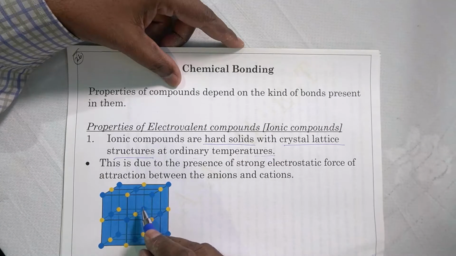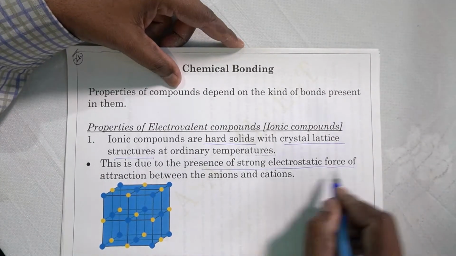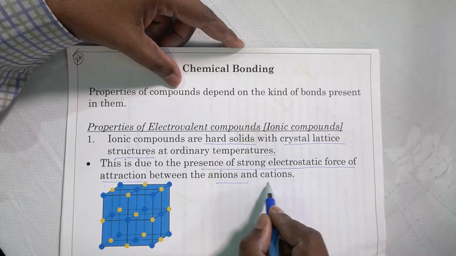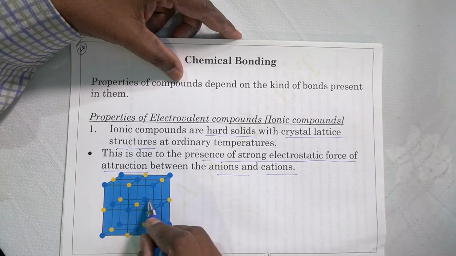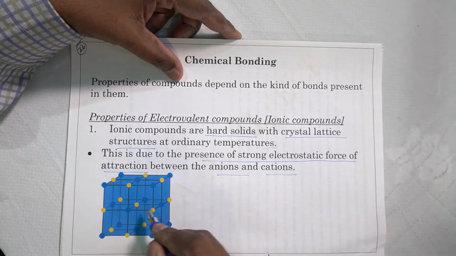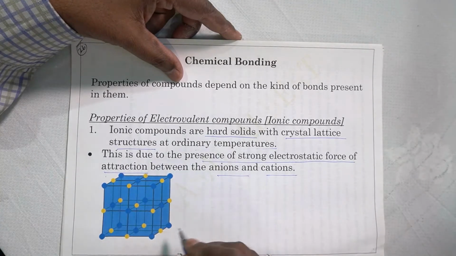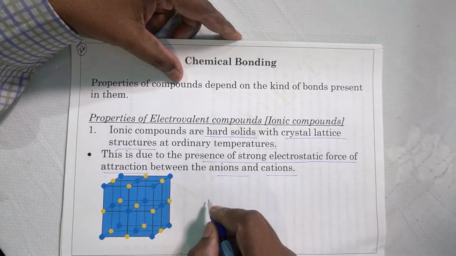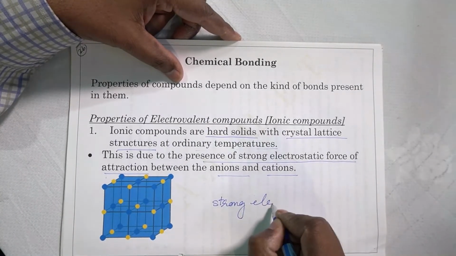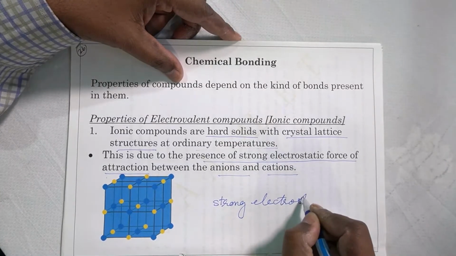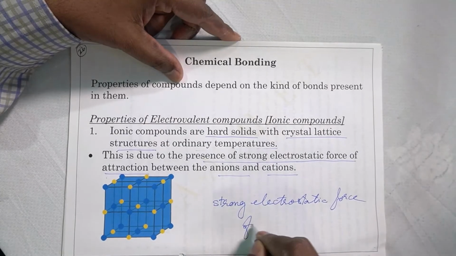There is a strong electrostatic force of attraction between anions and cations. Here in this diagram you can find the sodium ions and chloride ions alternately placed. Each sodium ion is surrounded by 6 chloride ions and each chloride ion is surrounded by 6 sodium ions. So there is a strong electrostatic force of attraction. This is the important point here.